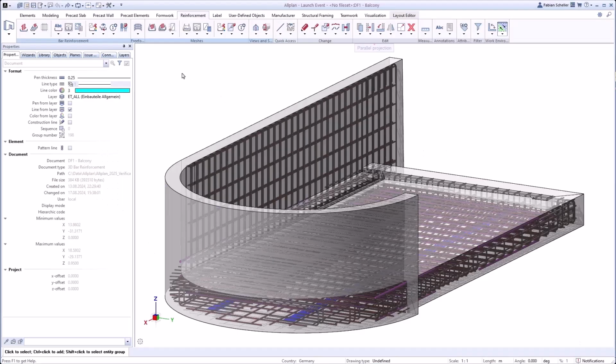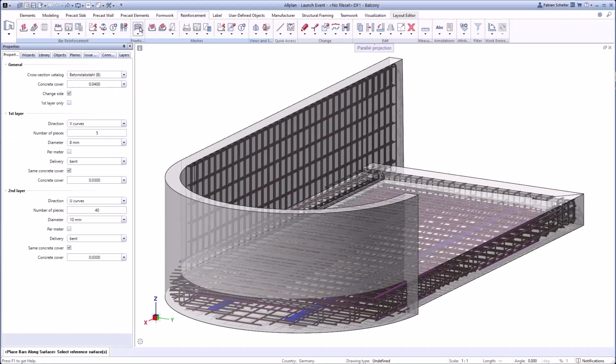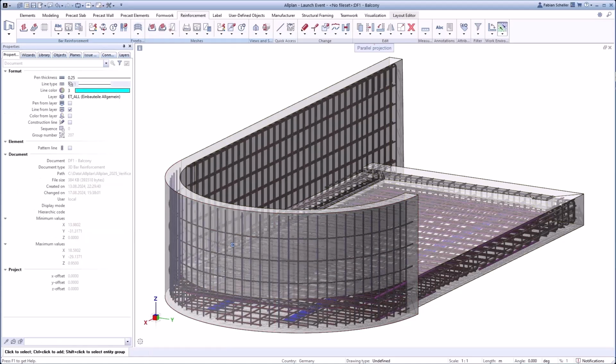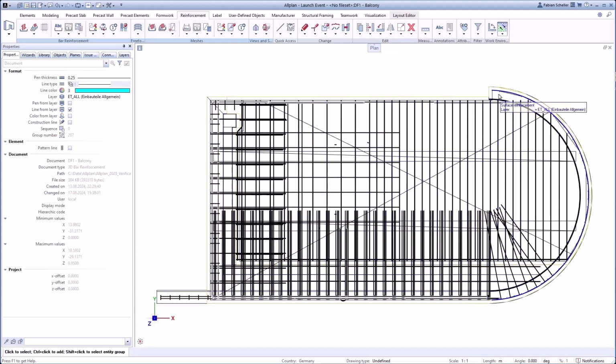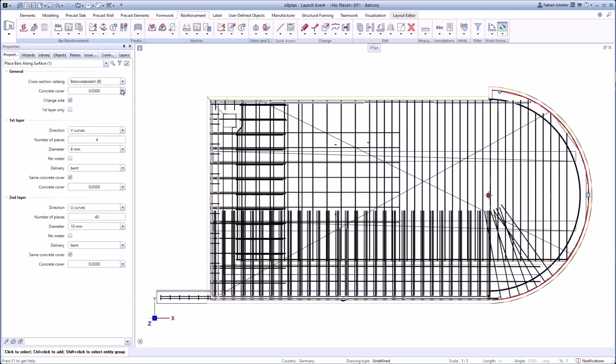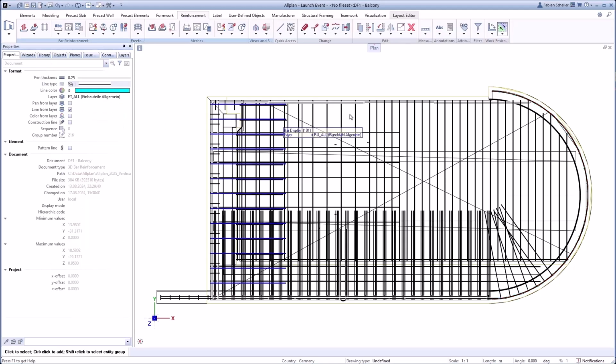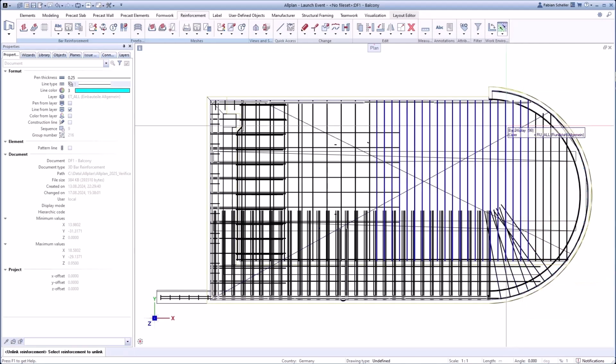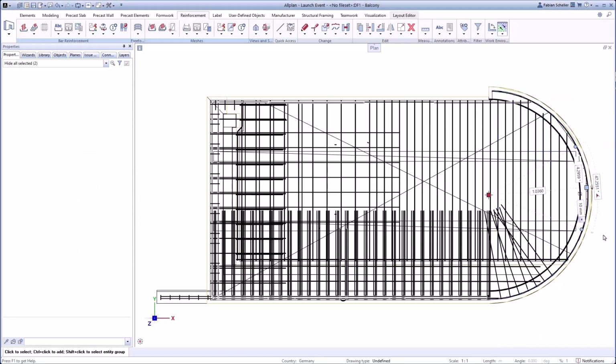Our example is a complex balcony with the new functionality Place Bars along surface. It is extremely easy to reinforce a selected area. After the creation, the user is directly able to modify the concrete cover or some of the other placement opportunities. Via the property window, the user can afterwards adjust the reinforcement based on new requirements. If the required changes are not part of the property of the surface reinforcement, the user can unlink the reinforcement and adjust it with the existing functionalities.